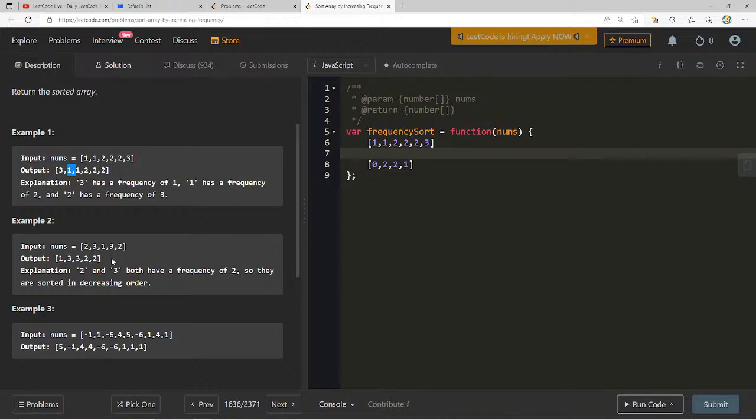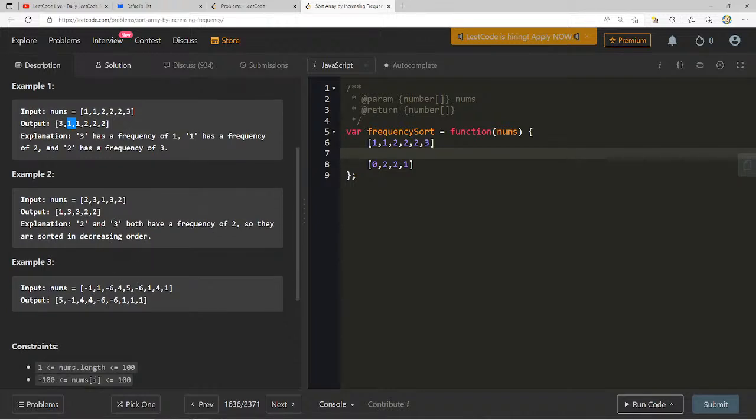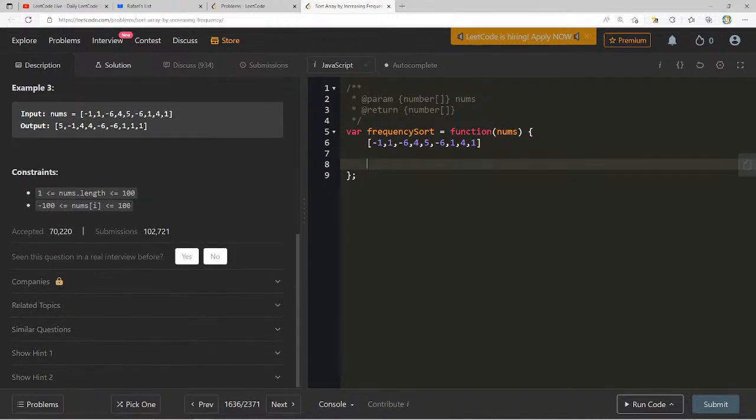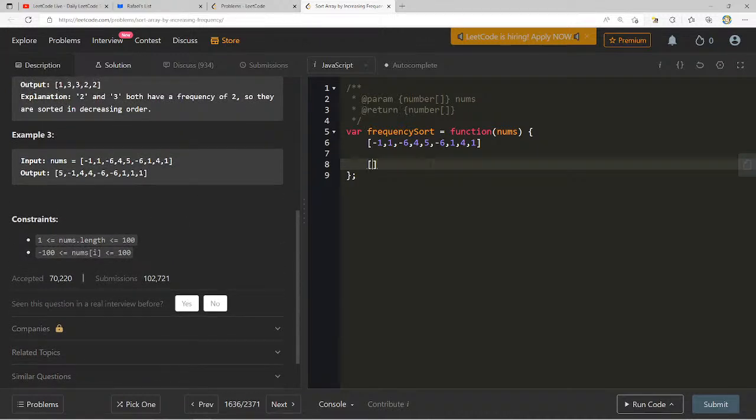Now, do they need to be right next to each other is my question. Let me take this one first, and I'll show you what I mean by that, because that might make things a little bit more tricky. But let's say, oh, and this is also negative numbers. Ooh, that's going to be nice. That's going to be tough, but we're going to figure it out.